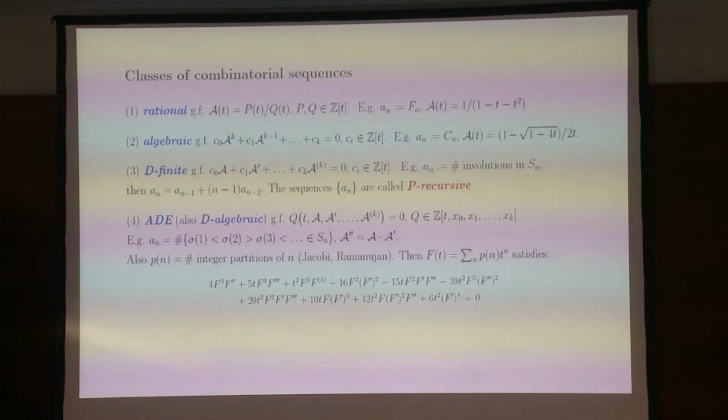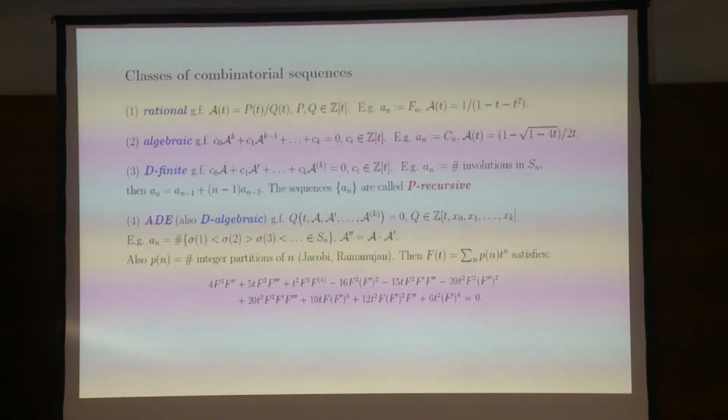Now, it is a nice exercise to realize that every time you have a polynomial relation like that, it gives rise to a differential equation of this kind. And therefore, this class of sequences is called P-recursive sequences, but all their generating functions are exactly D-finite generating functions.